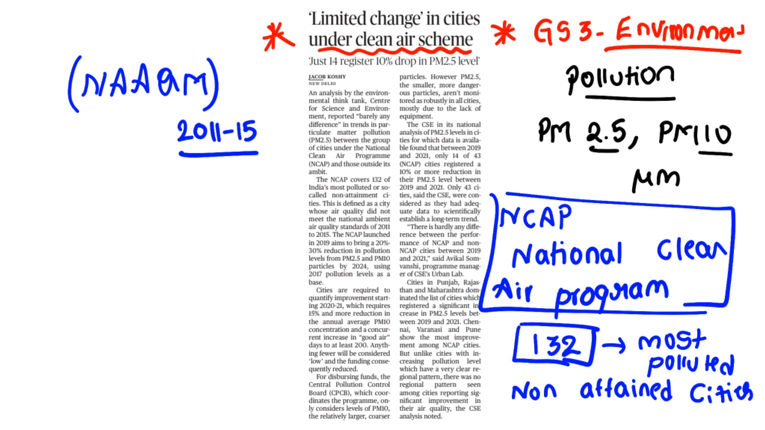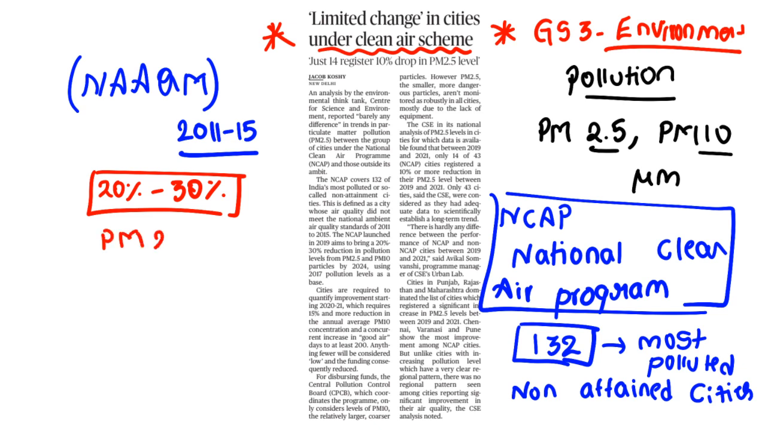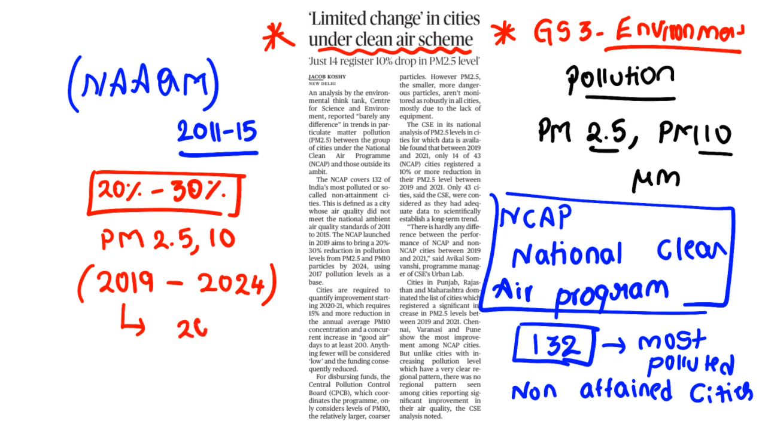Clear? So all these 132 cities were selected and given the target of reducing PM 2.5 and PM 10 by 20 to 30% by 2024. Sir, from when? 2019. They have to start from 2019 and finish the work within 5 years, that is by 2024. And, sir, what is the base level? The base year is 2017.